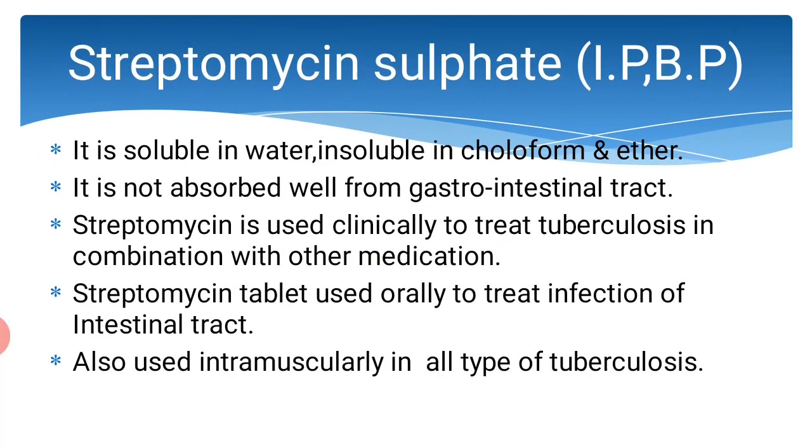The next is streptomycin sulfate. Streptomycin sulfate is soluble in water and insoluble in chloroform and ether. It is not absorbed well from the gastrointestinal tract, and streptomycin is used clinically to treat tuberculosis and in combination with other medication. The streptomycin tablet is used orally to treat infection of the intestinal tract, and it is also used intramuscularly in all types of tuberculosis.